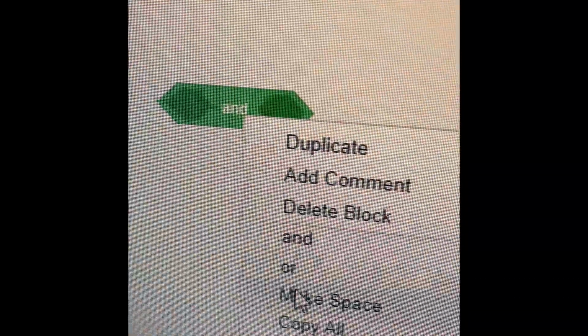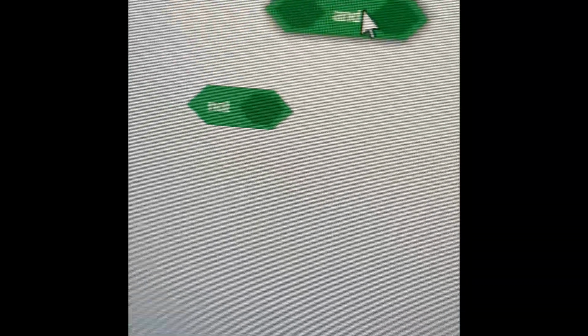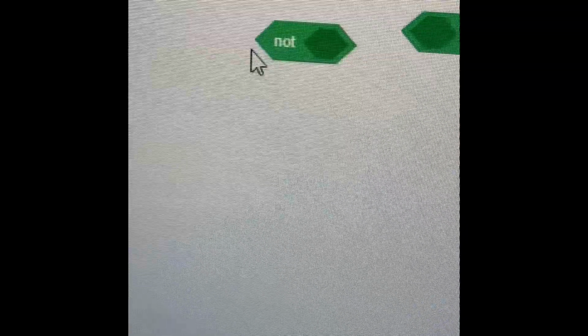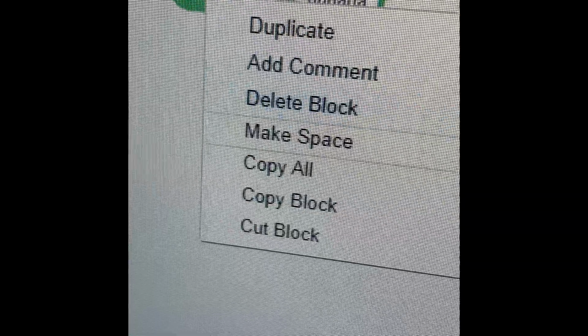These are what I showed in the sensing category. And, or, and not are blocks. So this is and, and it means that if one thing and another thing happens at the same time. Or means that if one thing or this thing happens. And not means that until not this thing is happening, so it will go into a repeat until loop. Join means it will join two things at once.